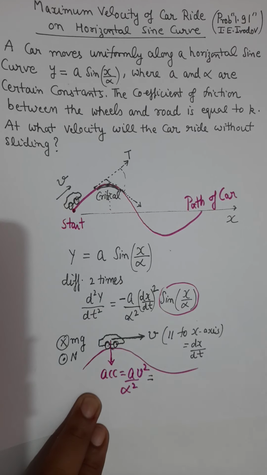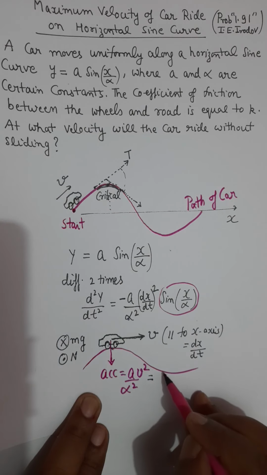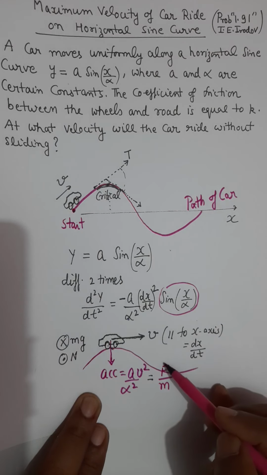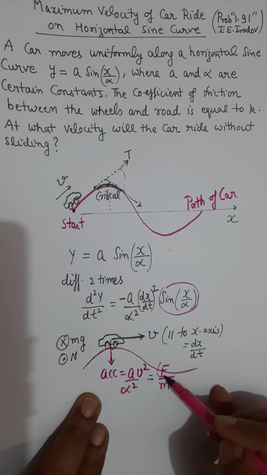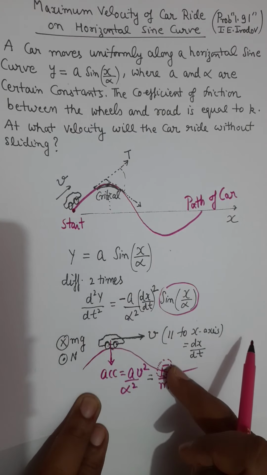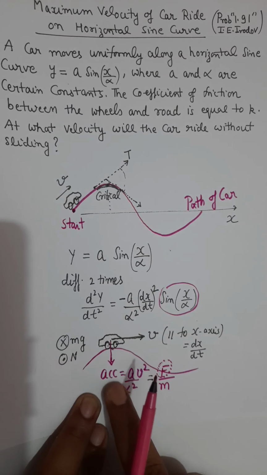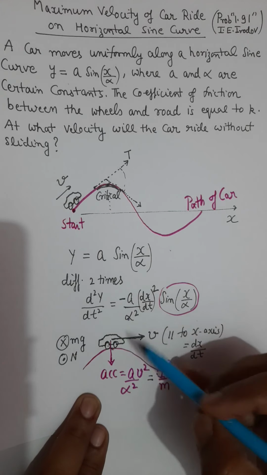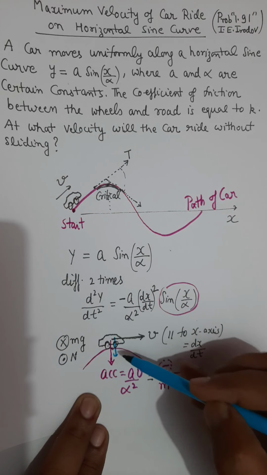The equation of acceleration is force over mass, Newton's second law. So which force will appear in this equation? Mg cannot appear because that is in the vertical direction and the acceleration is in the horizontal direction. Normal cannot appear here. The only possible force is the friction force, and it means the friction force on this car must be towards this side.